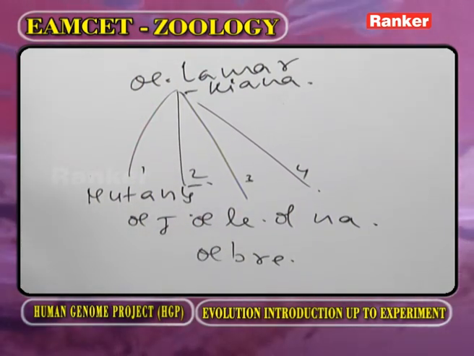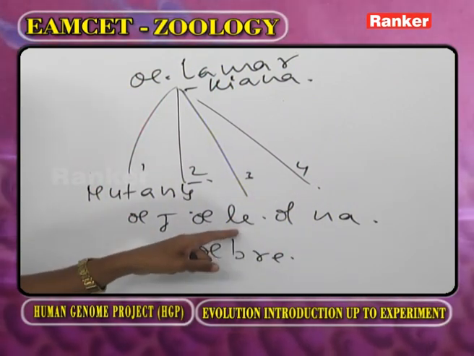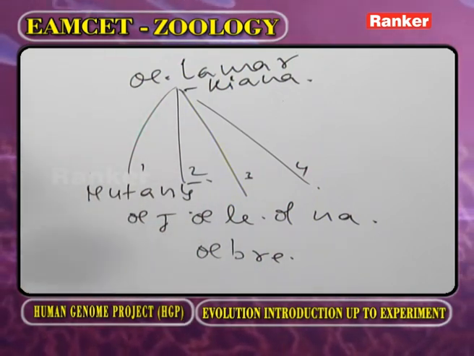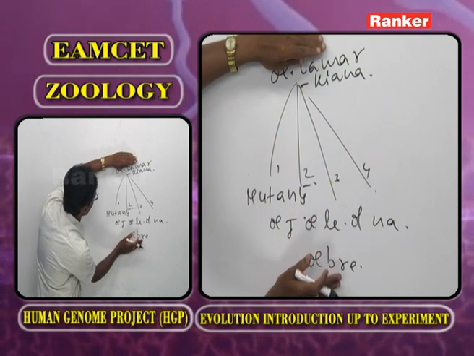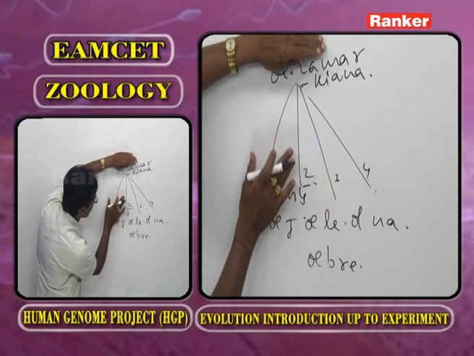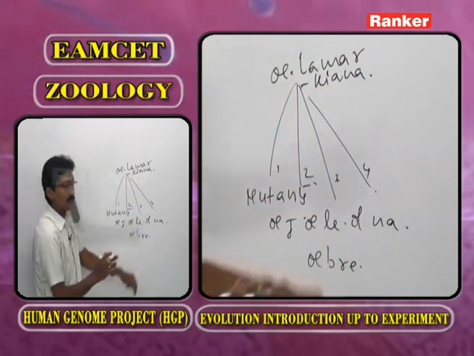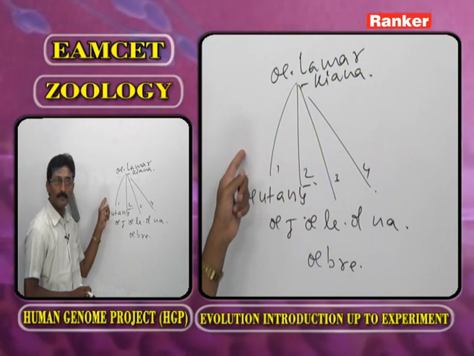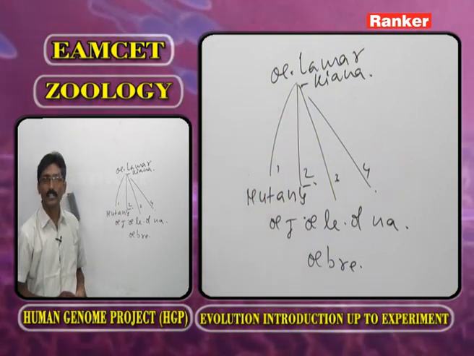Here the style is short. Nanella, it is short. Levifolia, the leaves are smooth. Gigas, it is tall. Now this is the parent. From the Oenothera lamarckiana, these 4 mutants suddenly derived. No intermediate stages, because the mutations are full-fledged.